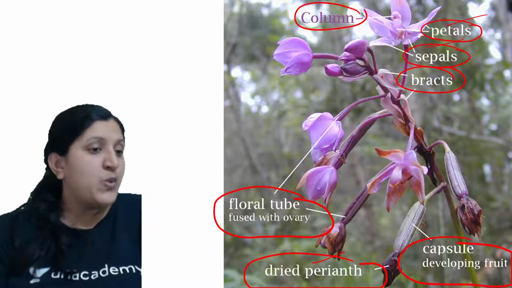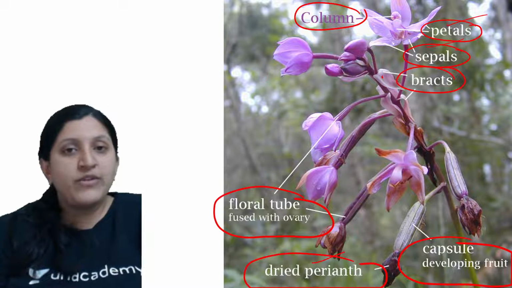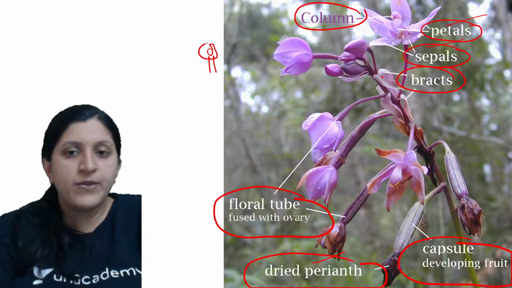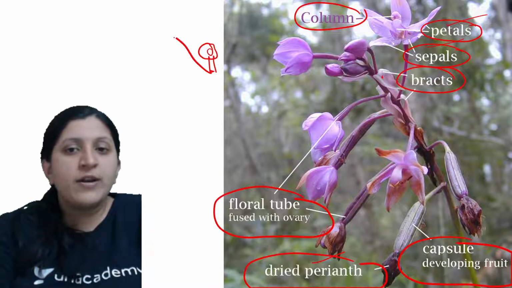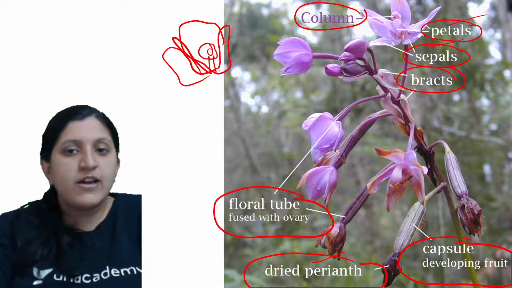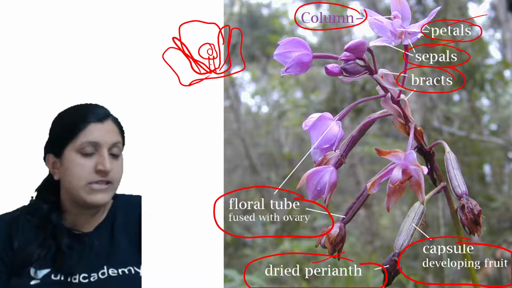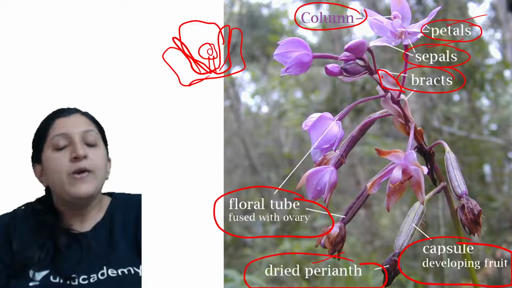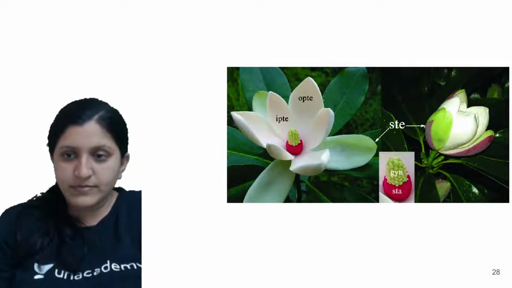The bract is what? Below the flower, whenever you find, so let's say there is a flower. Okay, so below this flower you find a colorful leaf. So there is a colorful leaf formation that can be seen, and that we call a bract. So this is a leaf which is colorful. Okay, so this is basically a bract.